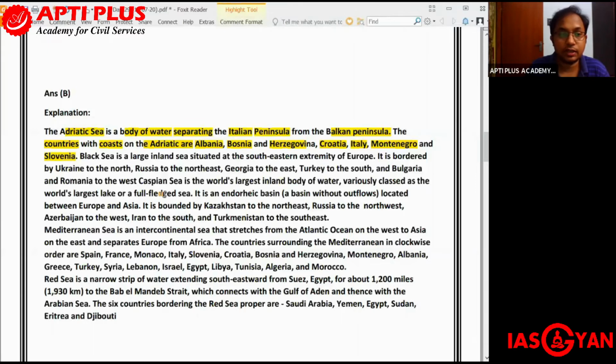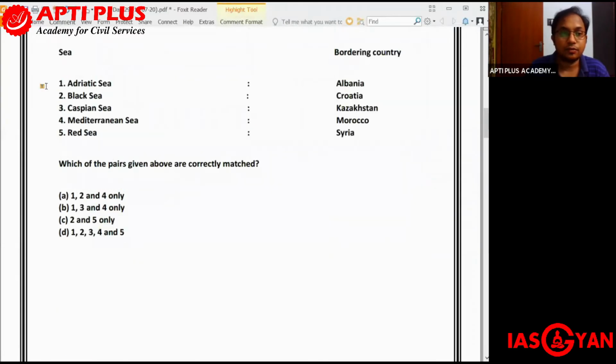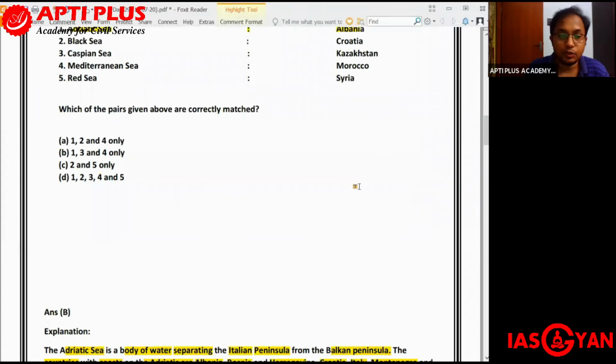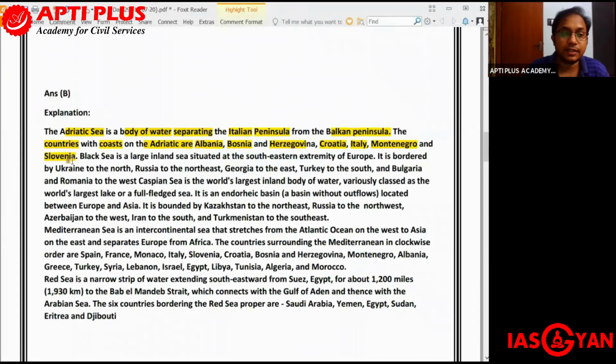So as you can understand, the first entry has been correctly matched. Adriatic Sea is bordered by Albania. Now moving on to the next one, Black Sea. It is a large inland sea situated at the southeastern extremity of Europe.